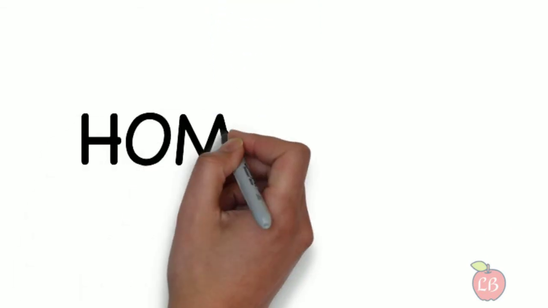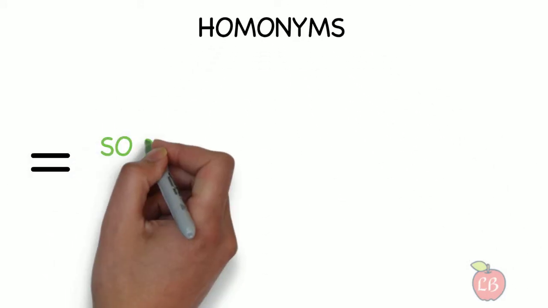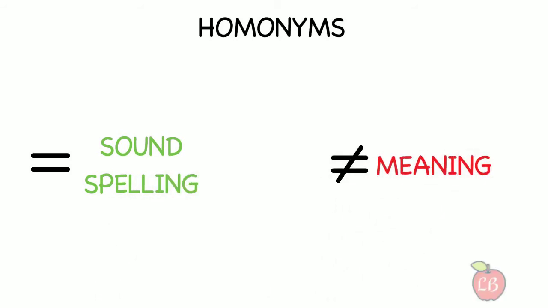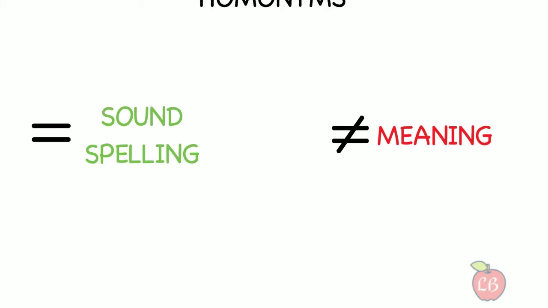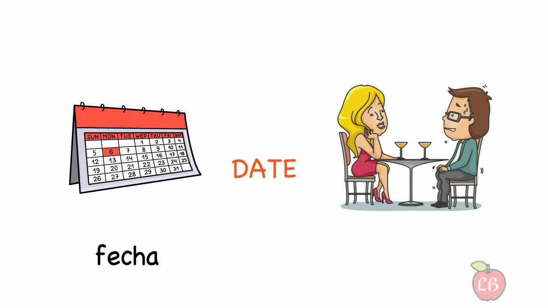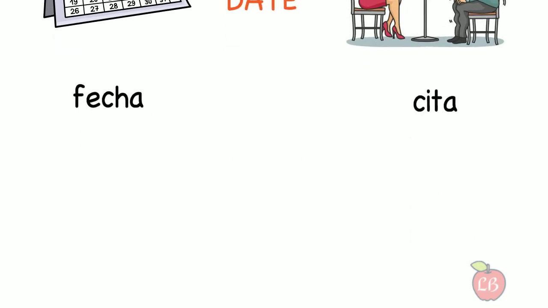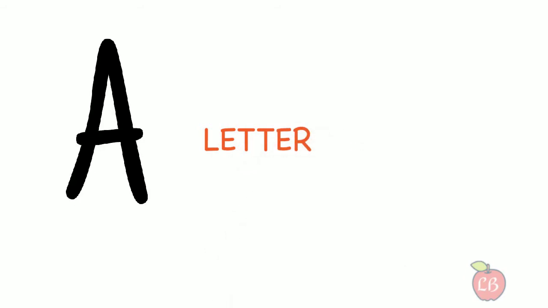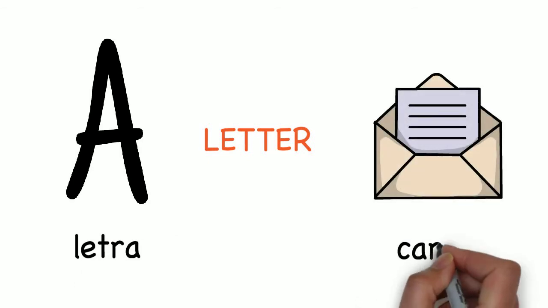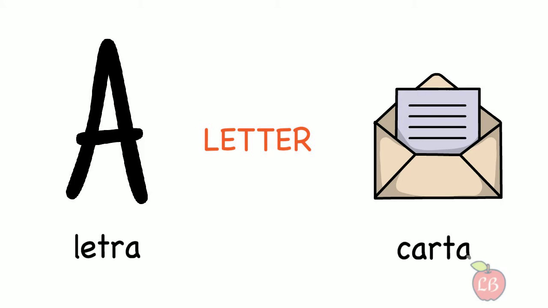In today's video, we are going to see more examples of homonyms. We have previously learned that homonyms are words that have more than one meaning. For example, date. Date can mean a day in the calendar, or it can refer to a romantic date. Letter. Letter can refer to a letter of the alphabet or to this letter, the ones we used to send before the email existed.